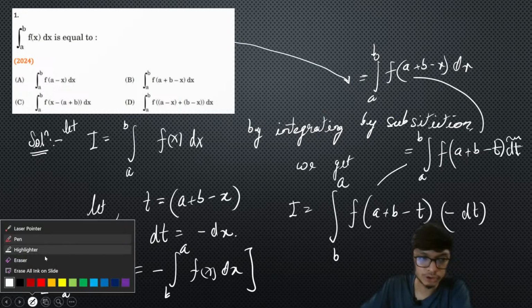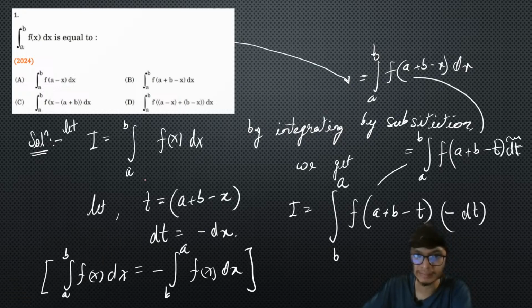If you just know this property, then definitely you can directly mark the answer. But I would always recommend to all of you, please do not directly mark the answer. Do 1 or 2 lines of calculation, so that this is the way you derive or come to this particular relation. That will definitely show you are a better candidate as compared to other people. So with this, you will have the answer as option number B. That is going to be the right answer.